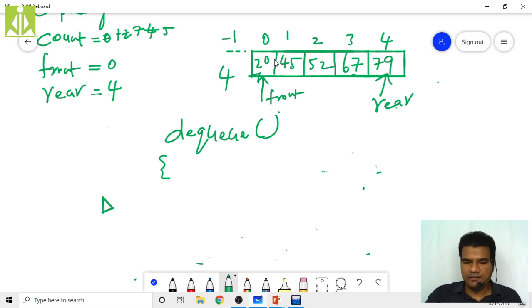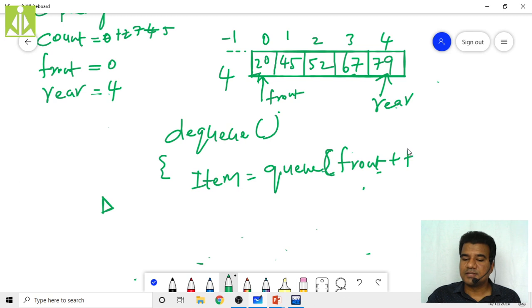So right now we are removing the elements. Let us assume I'm performing the DQ. What I have to do, first, item you have to take from the queue. How are we going to take that item? Queue of front plus plus. What it will do means, first it will read the location's value. What is my front value? Right now it is 0. Before performing the increment, it is 0. So queue of 0, what will it be? 20. So this item will become 20.